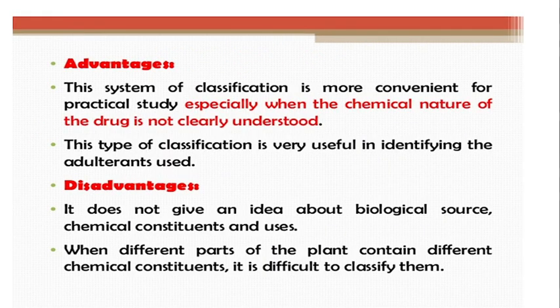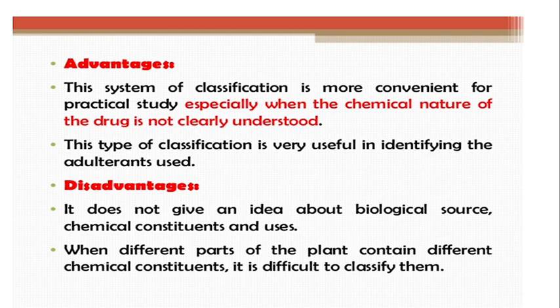Now, advantages. This system of classification is more convenient for practical study. To study the drug practically, if the drugs are classified according to morphological characteristics, it is very easy for practical studies, especially when the chemical nature of the drug is not clearly understood.